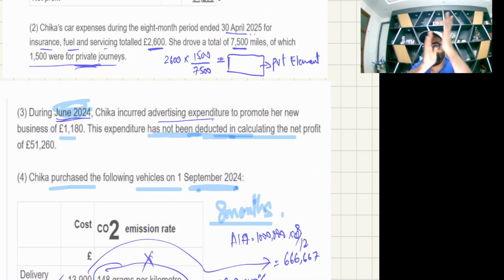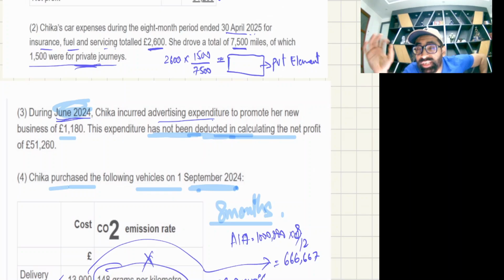It's a privately used car. Now, if it is a privately used asset by the owner, then you de-pool it. It is obligatory to de-pool it. So you will write it separately, and first calculate the normal capital allowance, and then in the end multiply it by the business percentage.